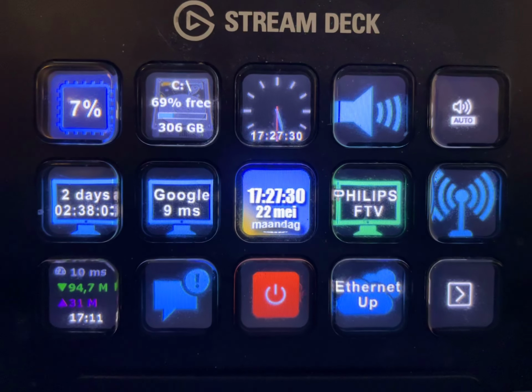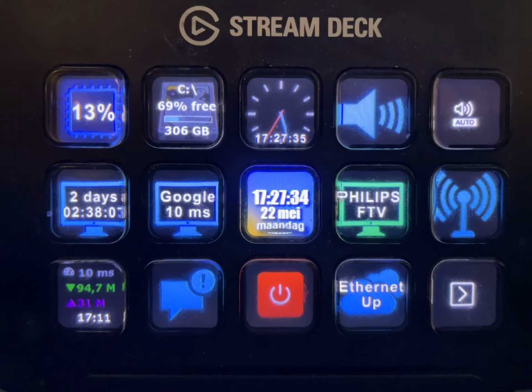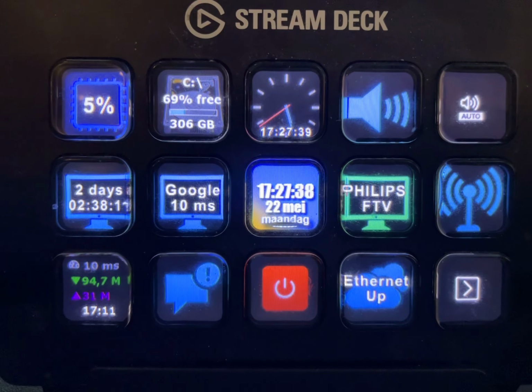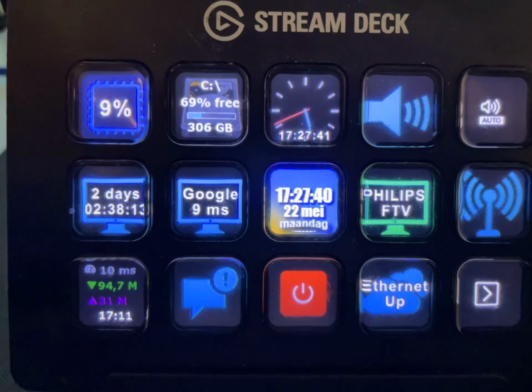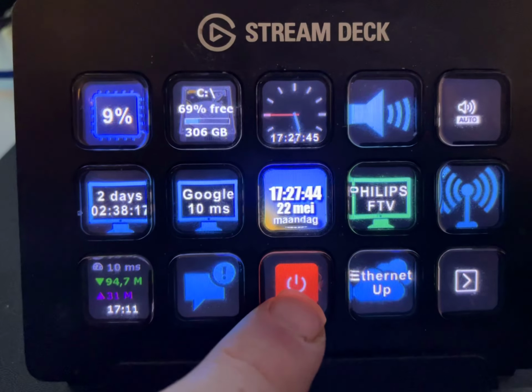And you see my Ethernet connection is up, so if I have a broken Ethernet connection or connector, I can see that over here in my Stream Deck. And I will show you what happens if I press the red button.